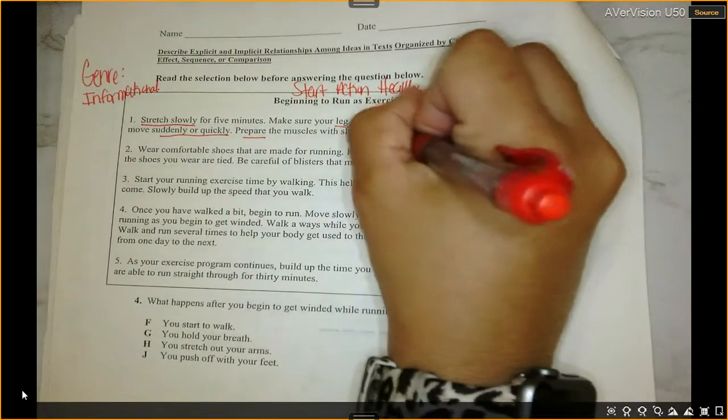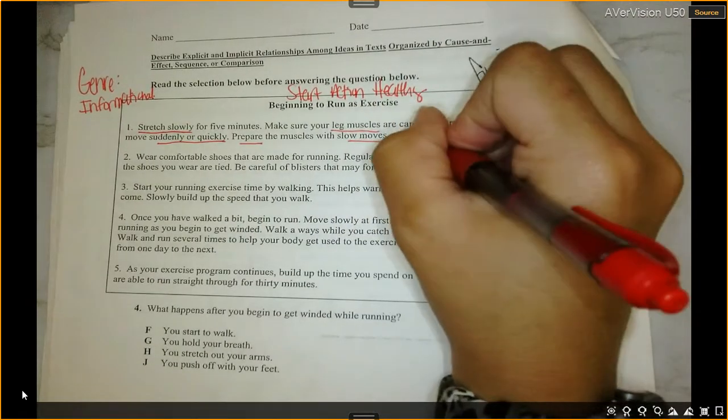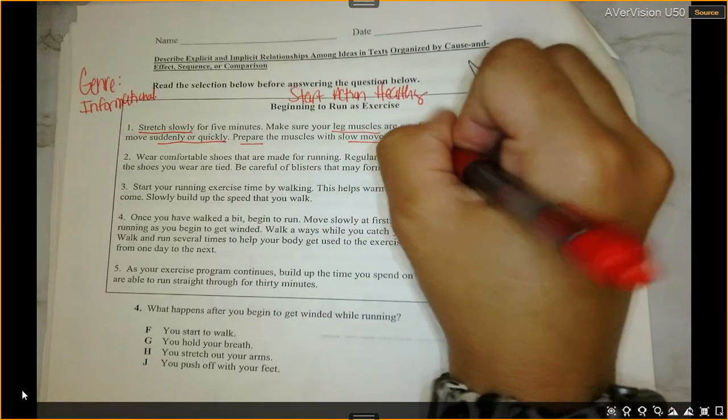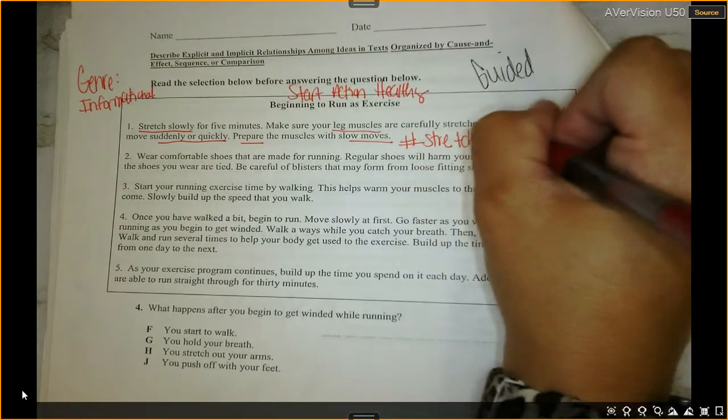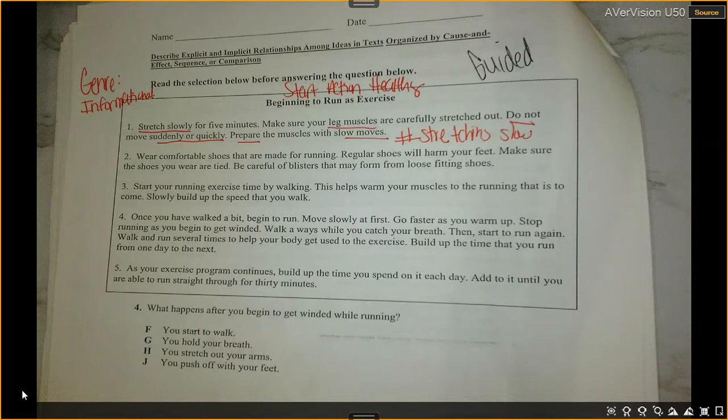So I'm going to write here hashtag stretching slow. Or you can write slowly stretching.